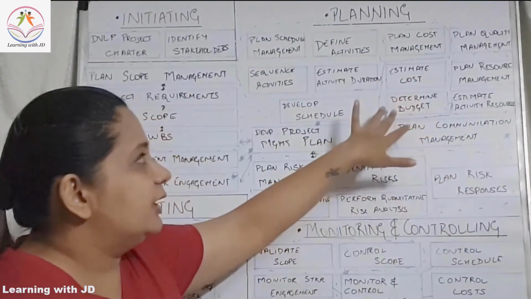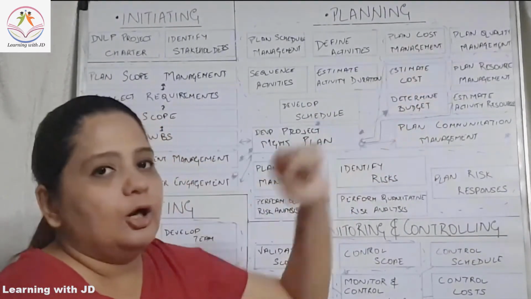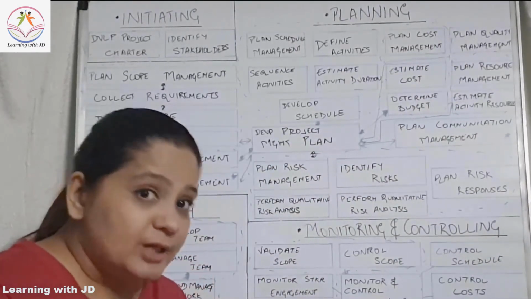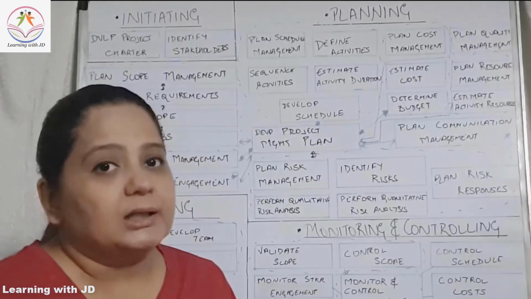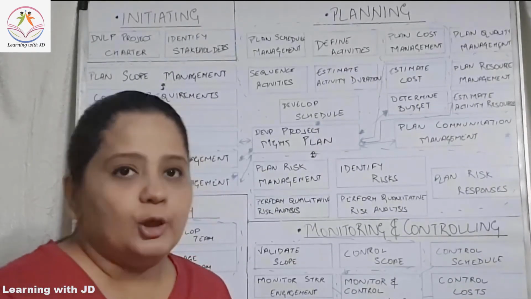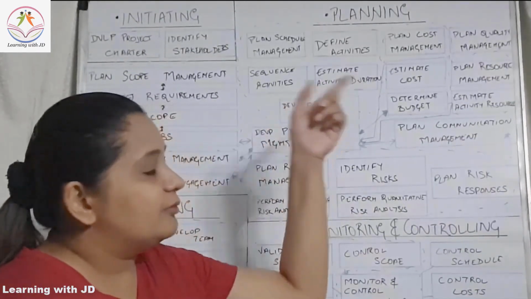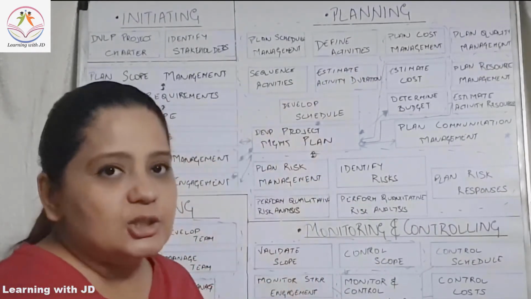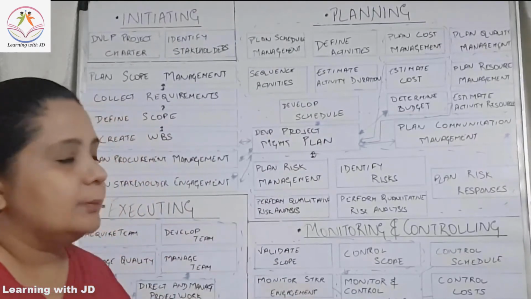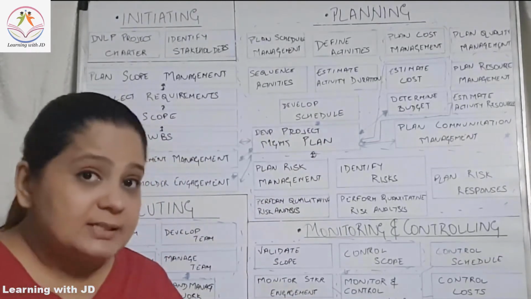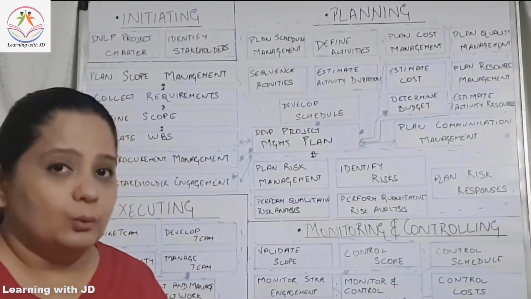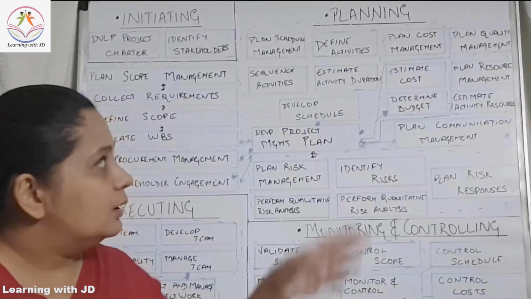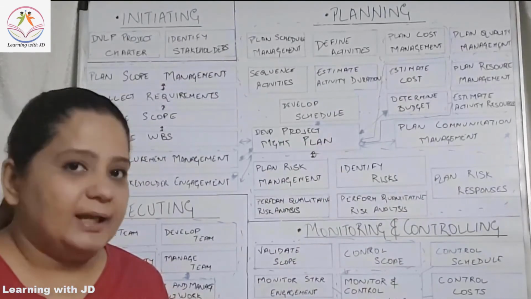Okay. After determining the budget, you have to plan for your quality, as to what is the level of quality of the project as well as the product. We are also talking about the product here. So you plan your quality management. After planning quality, you will then talk about the resources. Understand, your resources do not mean only human resources. This is also your physical resources. So you plan your resource management.